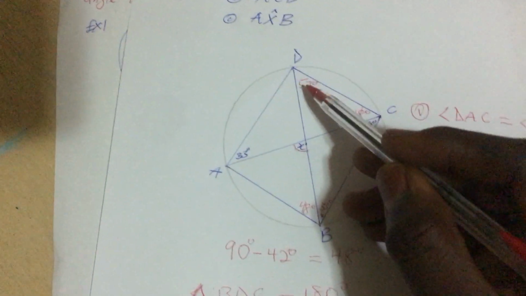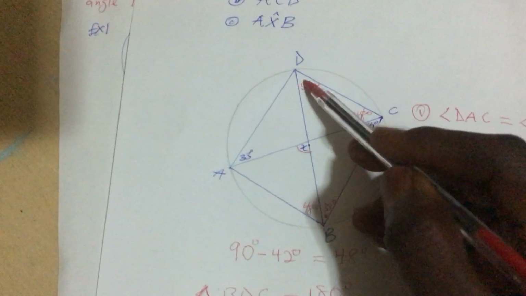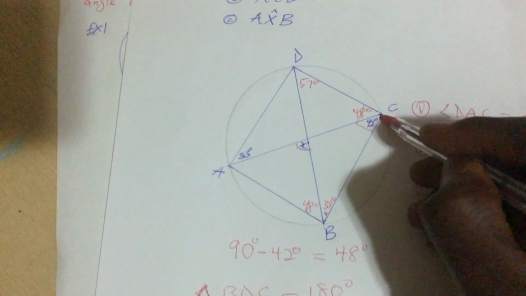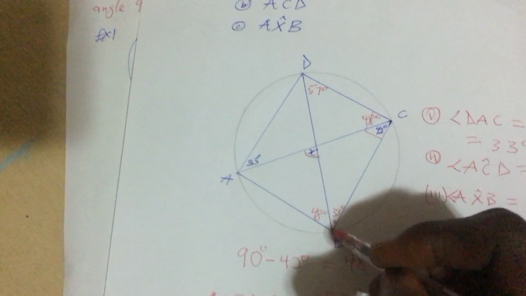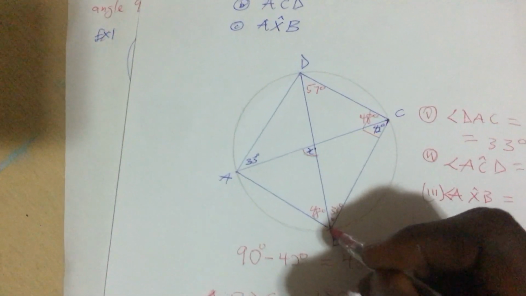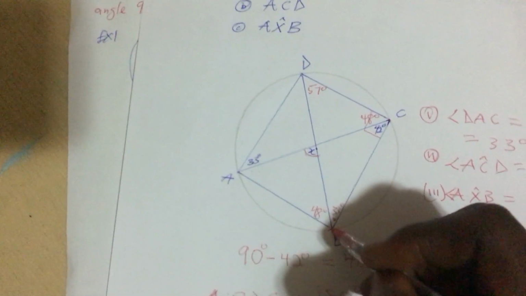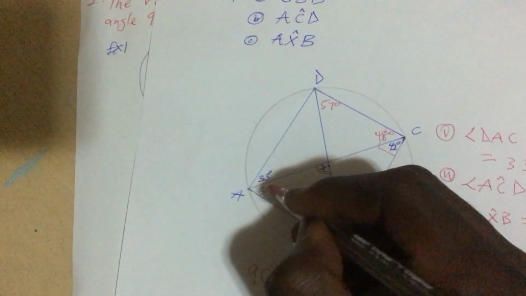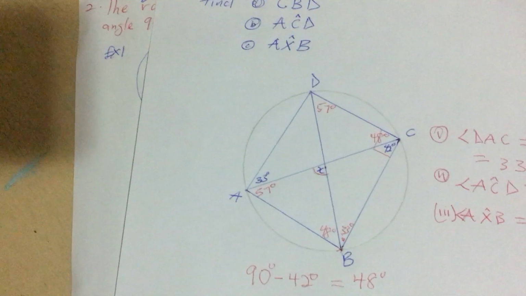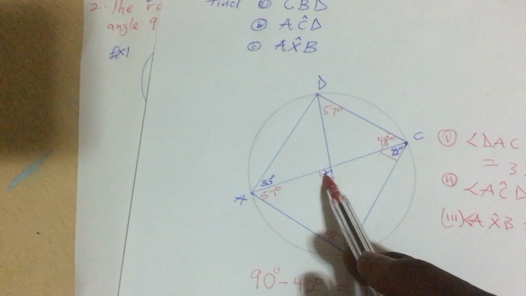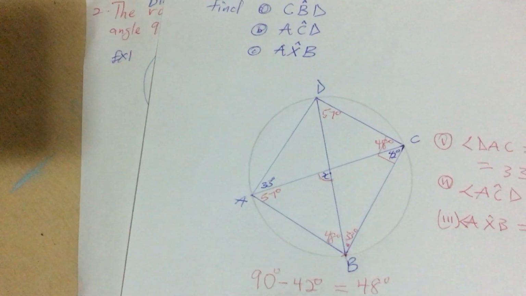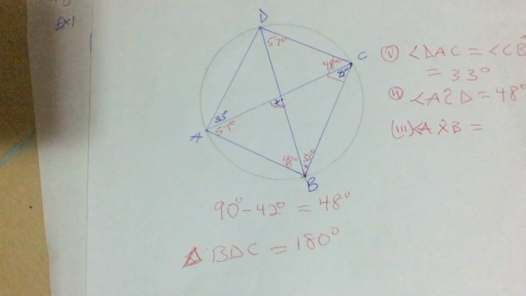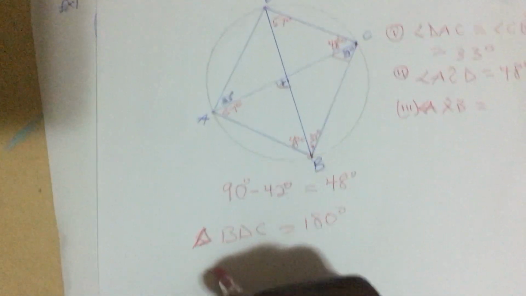So now looking at this and this angle here, they are all coming from the same point on the same arc or circumference. Are you okay? That means here too will be 57 degrees. Also, all angles in a triangle add up to 180 degrees. So what's our x?